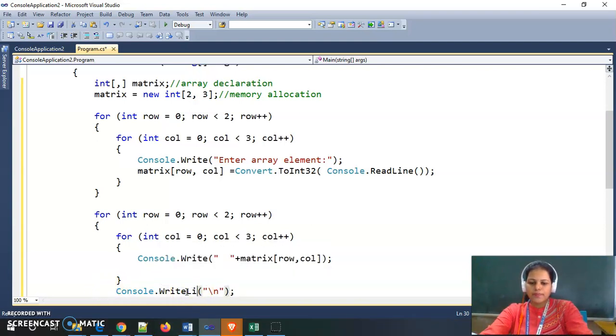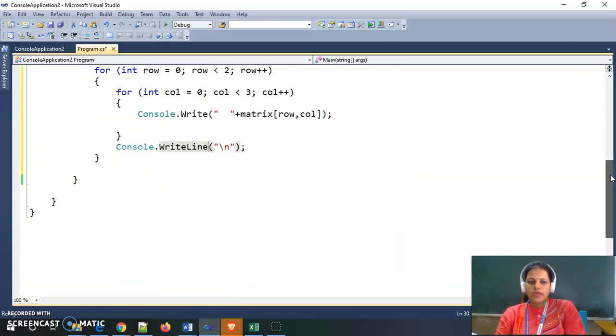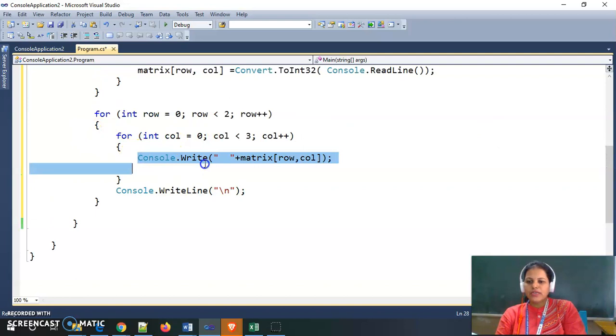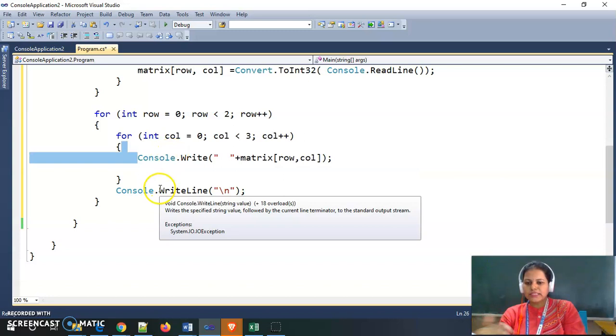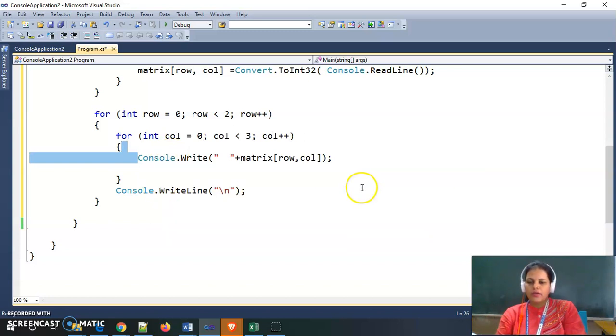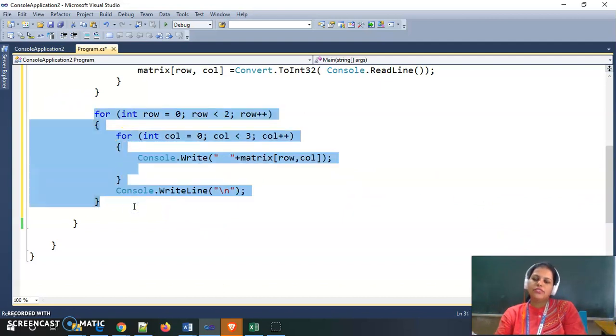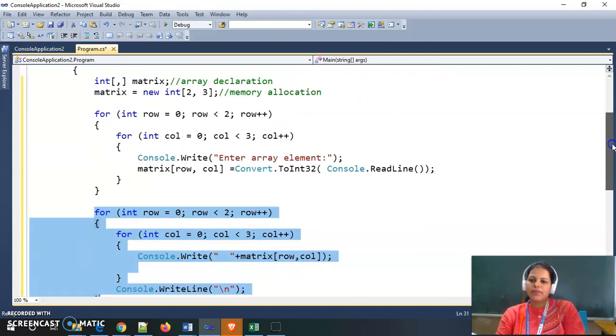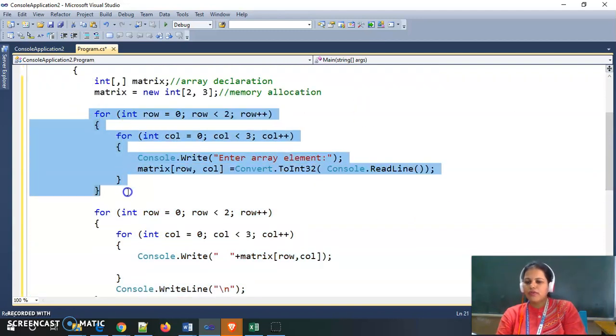The inner for loop printed one single line, and after printing this single line we need to go to the next line for next row element printing. In this way these two for loops I am using for displaying the matrix elements, and the first two for loops I am using here to accept the array elements, matrix elements, from the user.